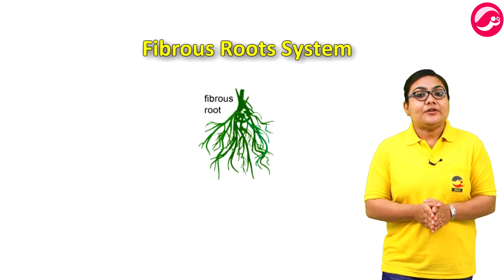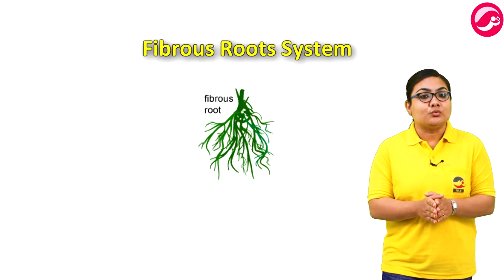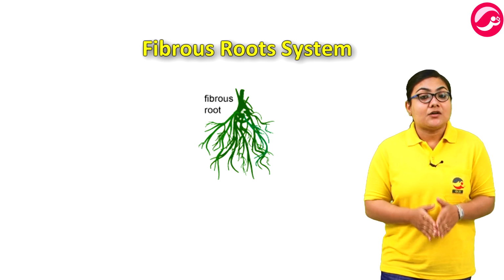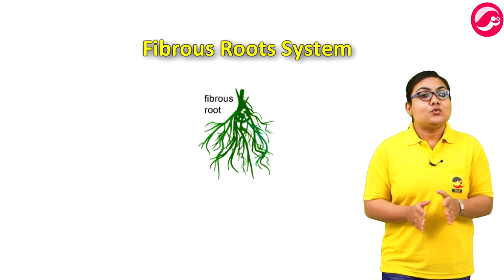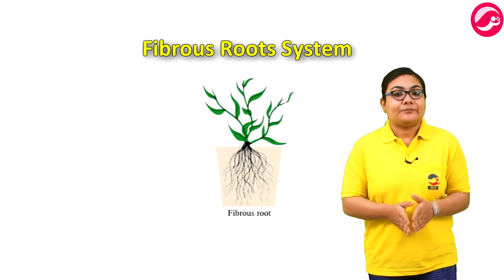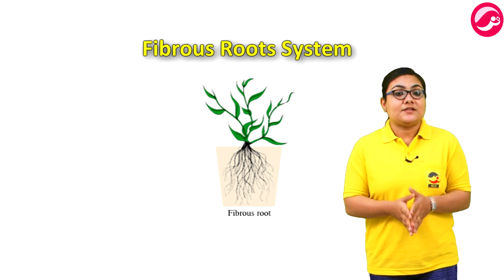Second root system is the fibrous roots. Fibrous roots have no main root. A number of roots that grow at the end of a stem are called fibrous roots. The roots of the plant go deep in the earth and spread out. They hold the plants firmly in the soil.